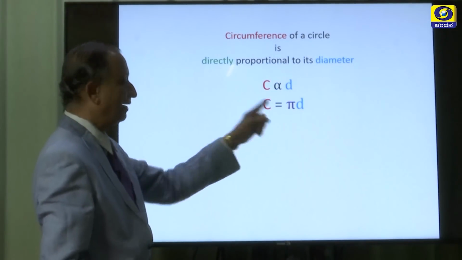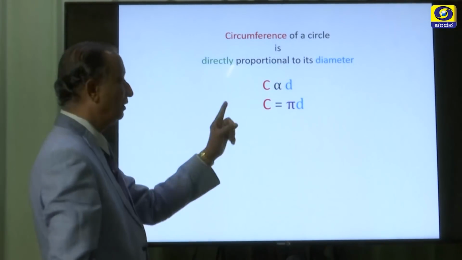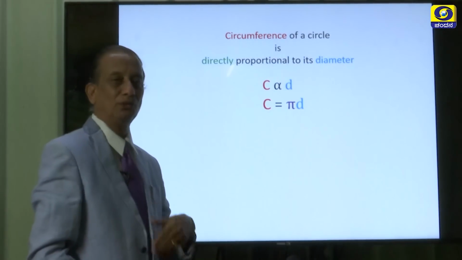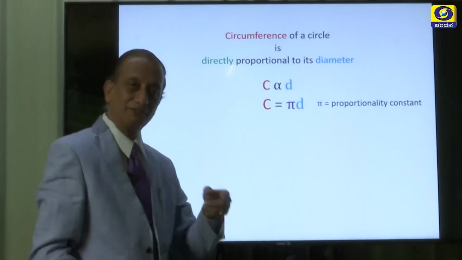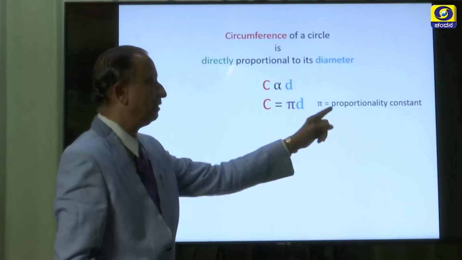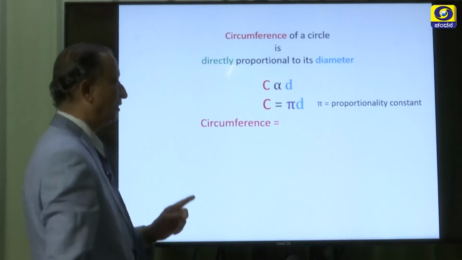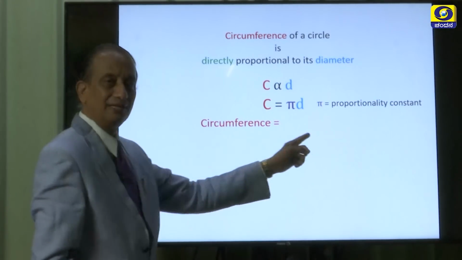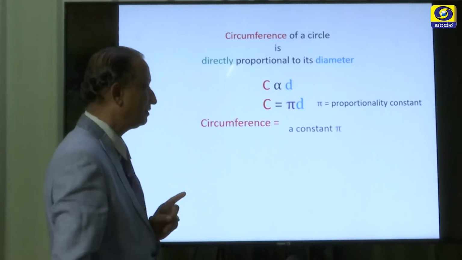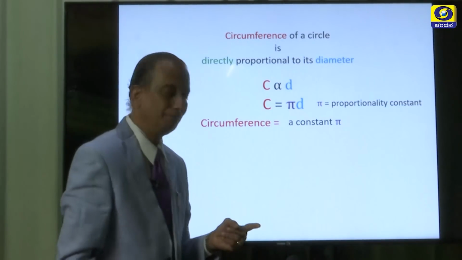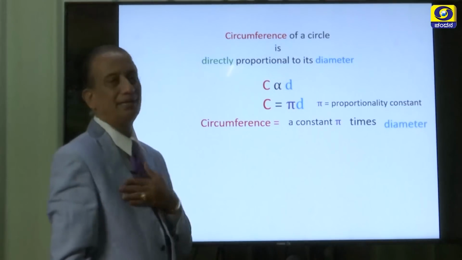If you want to write it as an equation, we write C is equal to pi times D, where pi, instead of K, is called the proportionality constant. In words, you can read it like this: circumference is equal to a constant pi times the diameter.